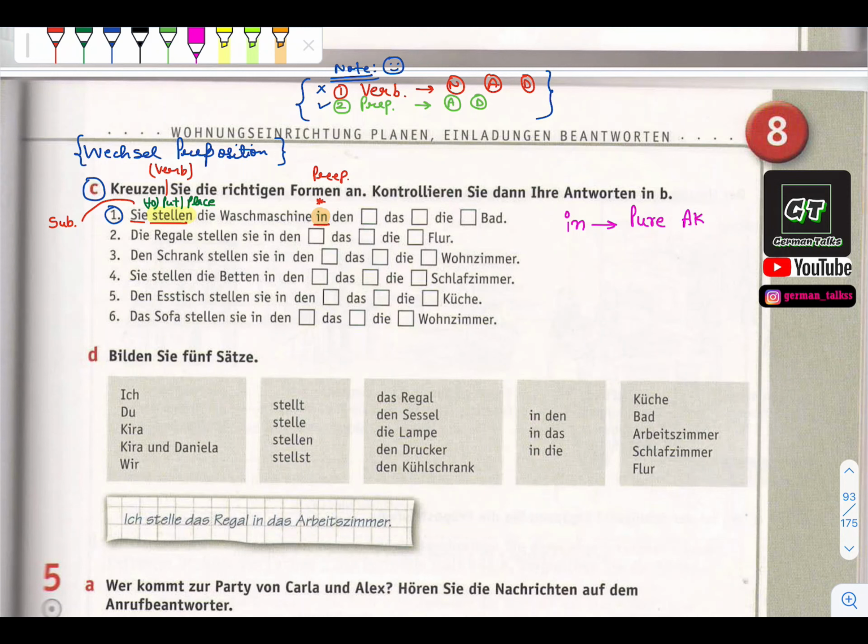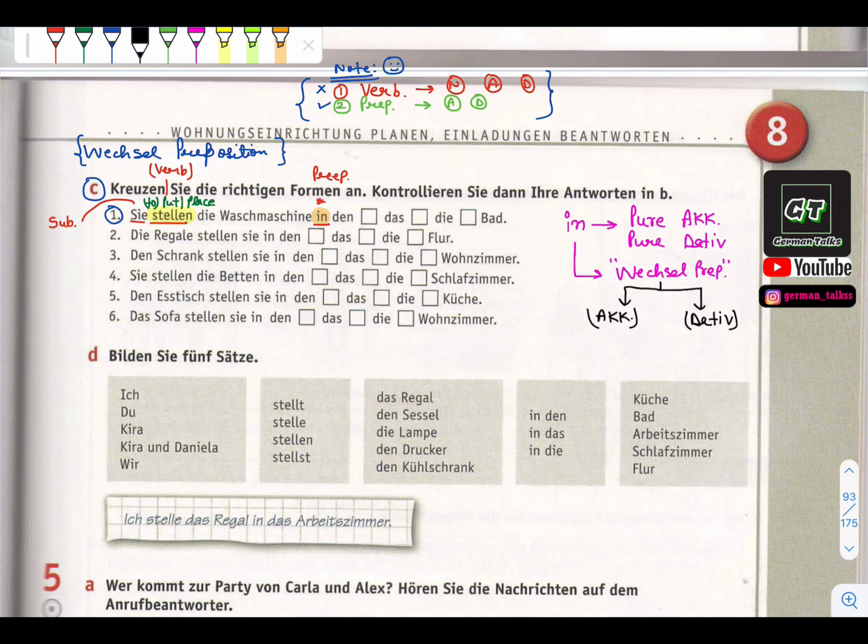It is not pure accusative, it is not pure dative, but it comes under Wechsel prepositions. What does Wechsel preposition mean? It means this in can take both accusative and dative.